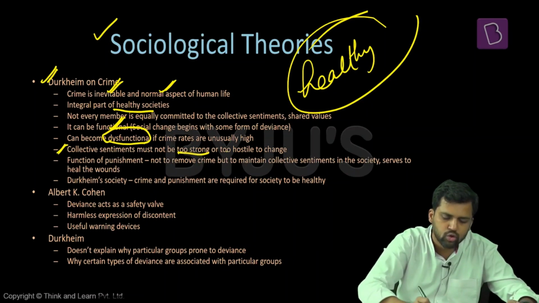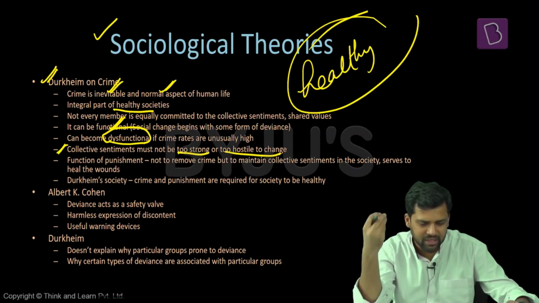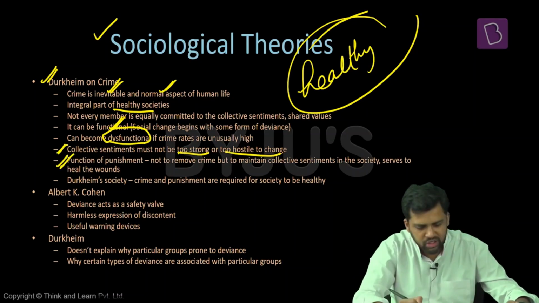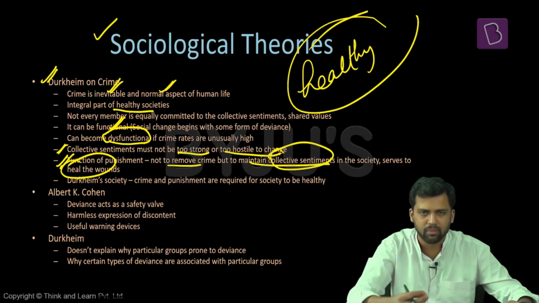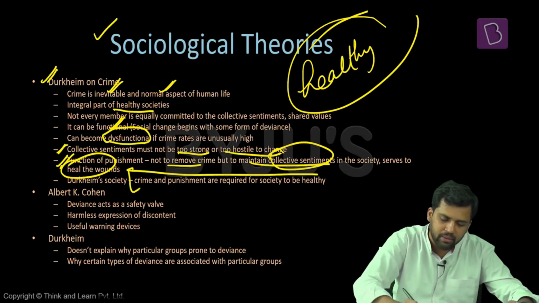But these collective sentiments should not be too strong, they should not be too hostile. There should be some freedom so that there can be some change as well, some deviance as well. And he's saying that the function of punishment should not be to remove crime, but the main aim of punishment should be to maintain the collective sentiments of the society. It should be there to heal the wounds that were caused by the criminal act. So Durkheim is saying that crime and punishment both are required for the society.